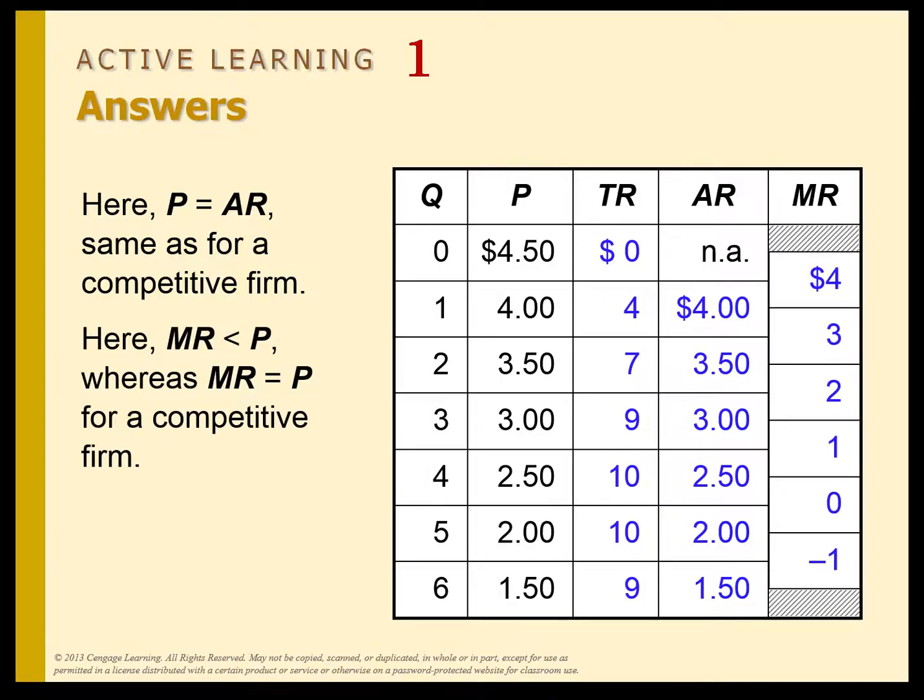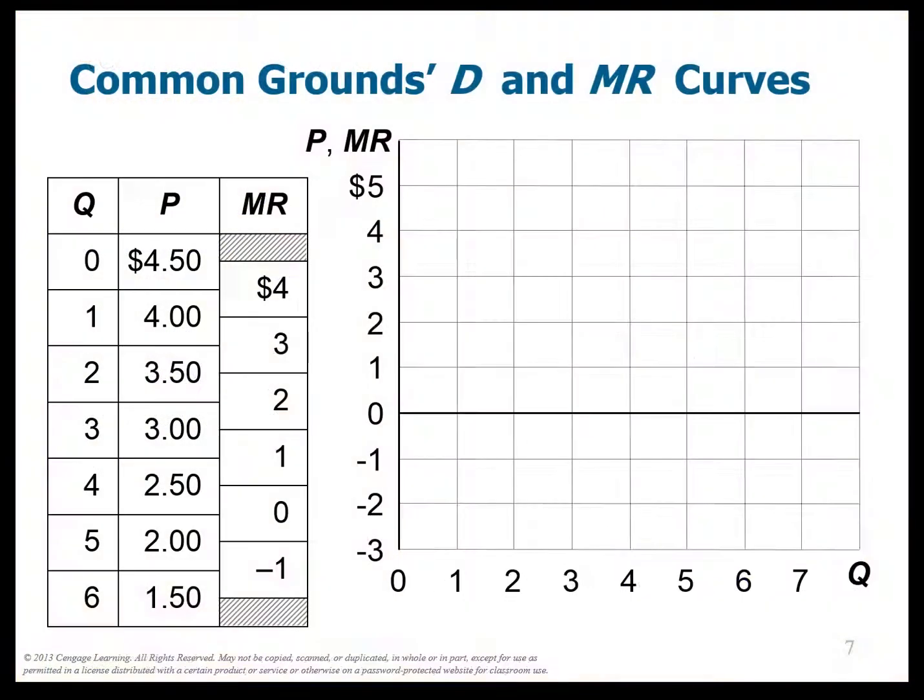Okay, but marginal revenue, look at this. This is different. This is very different. If I look at how the revenue changes, it goes up $4, then it only goes up $3, then it only goes up $2, and that's what my marginal revenue here is. Remember, marginals are always written halfway between the quantities that they refer to, because it's the change from going from 0 to 1 or 1 to 2. Okay, so this is very weird.